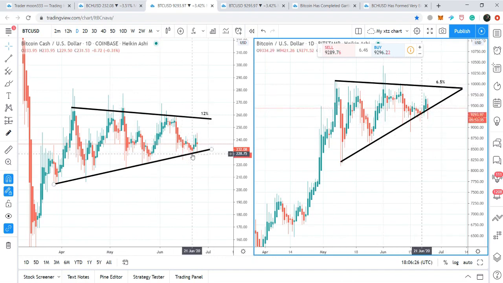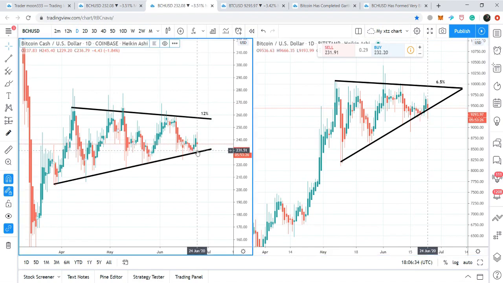Bitcoin Cash has formed a wedge pattern, and at this time it is moving at the support of this wedge pattern. When Bitcoin turned bullish from the support yesterday and the day before yesterday, Bitcoin Cash did the same move, and now both coins are moving at the support again.